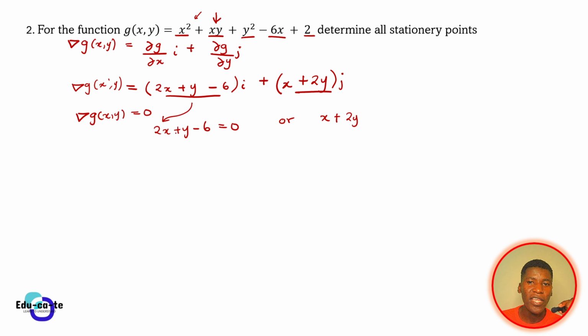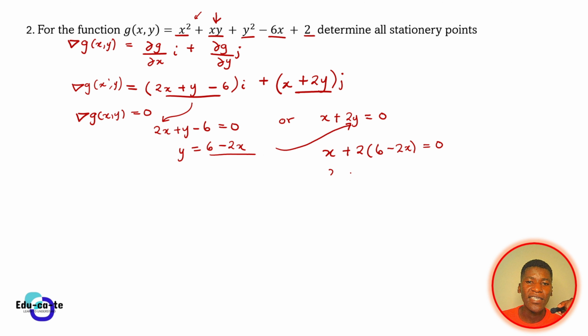Here it is simpler to make y the subject of the formula in the first equation. So y is equal to 6 minus 2x. So you can just substitute this into the other equation and solve simultaneously. So this will be x plus 2 times (6 minus 2x) is equal to 0.